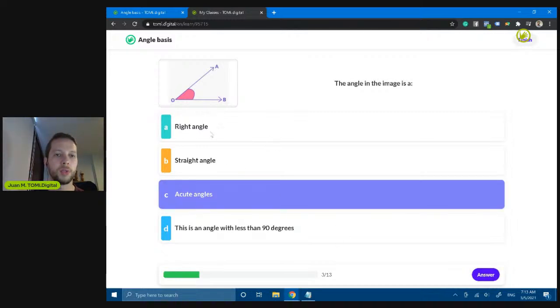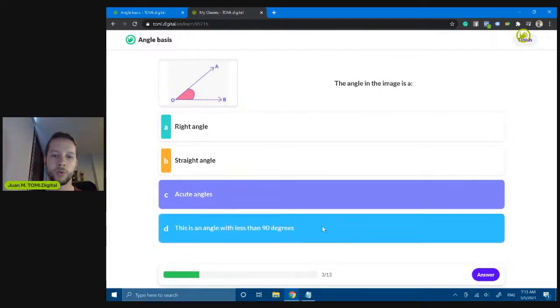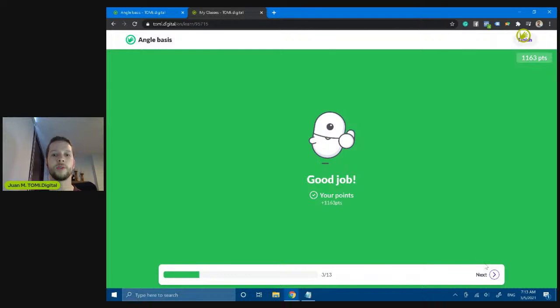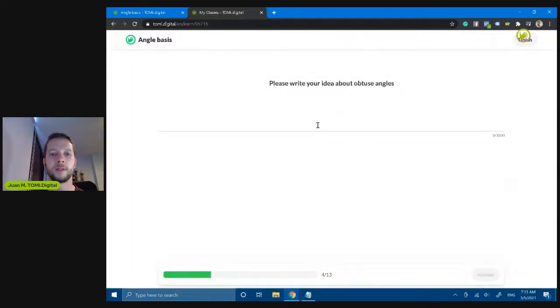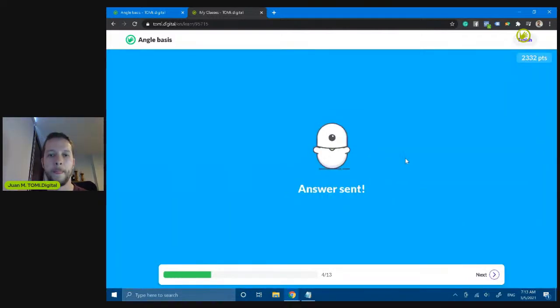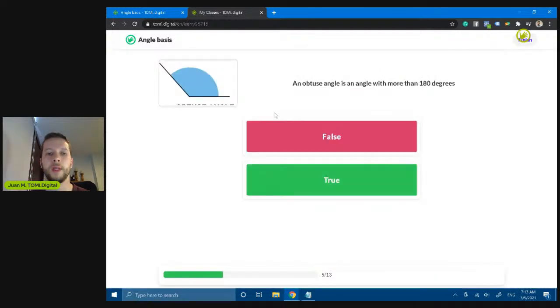Remember that this is a multiple choice, so we can choose one, and this is also correct. So answer, and the answer is good. Next, please write your idea about obtuse angles. This is an open-ended question, so I think, and answer. This is not right or not right. So the obtuse angle is an angle with more, okay, and so on until the end of the class.